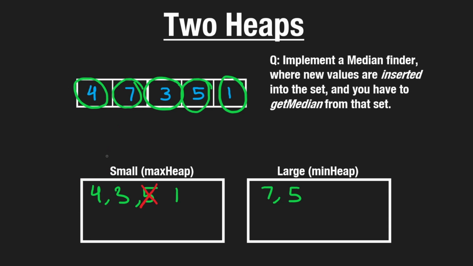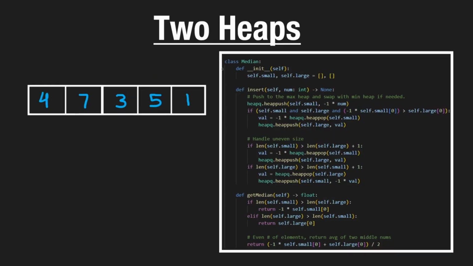So you can see that when you set it up with heaps, rather than just keeping a single sorted array, we can get the insertion from a linear time operation, and we can get it to be a log time operation. So this is what the code for that would look like, at least in Python, but most of these